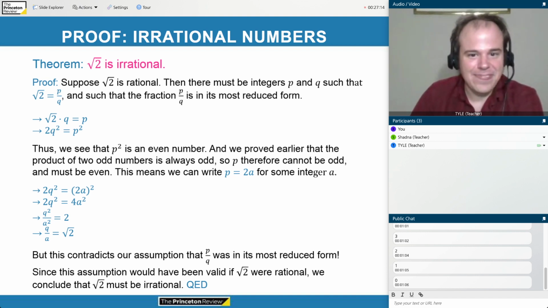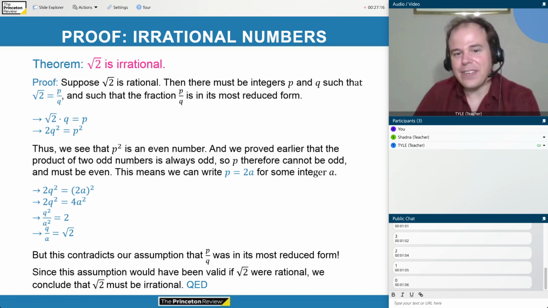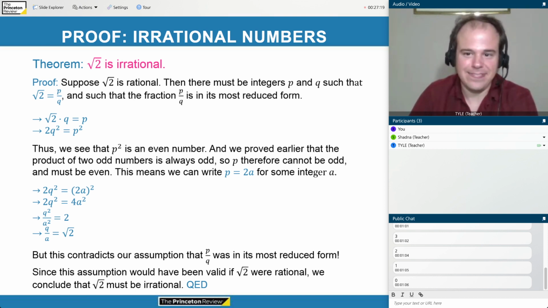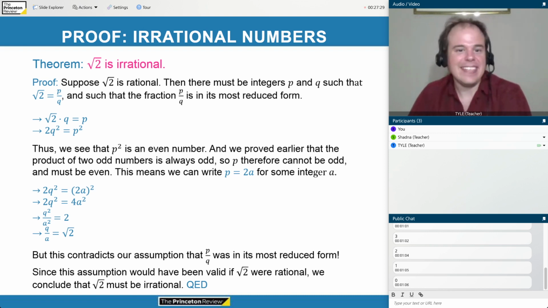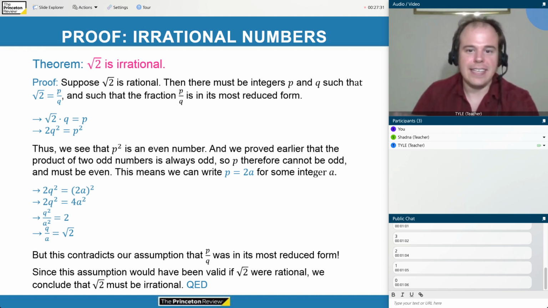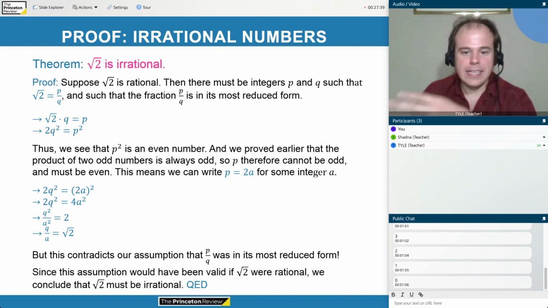All right, so theorem: the square root of 2 is irrational. Remember, that means that there are no numbers p and q, such that we can write the square root of 2 as p divided by q. Here's the proof. Suppose that the square root of 2 is rational. So this is going to be another proof by contradiction. We're assuming that root 2 is rational, and we're going to get a contradiction, which proves that it is not rational.